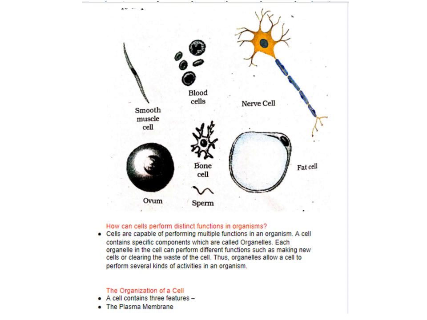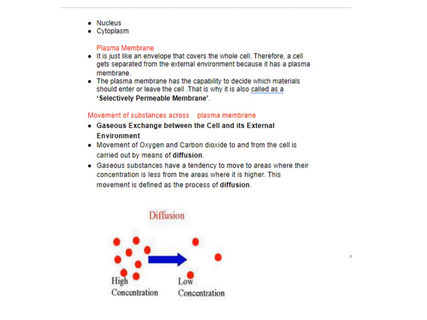Now let's talk about the organization of the cell. Every cell, whether it is a plant cell or an animal cell, has three features: a plasma membrane, a nucleus, and cytoplasm. Now let's talk about the plasma membrane. The plasma membrane is made up of proteins and lipids, and it is a covering or envelope that separates the cell from the rest of the environment.